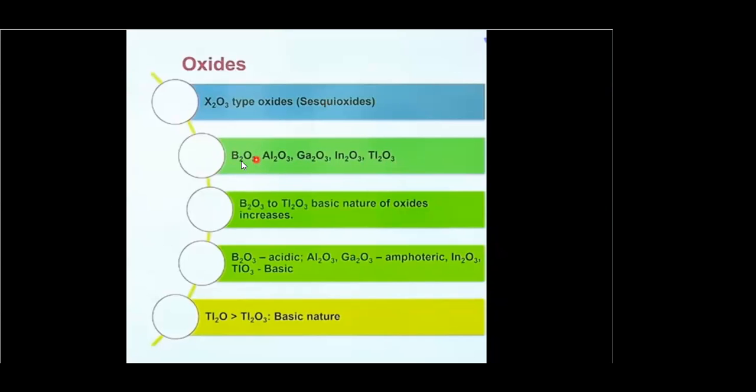Now, this oxide is observed only when amorphous boron reacts with air. When aluminum reacts with air, it forms an oxide layer. This is a protective layer, so it will resist further oxidation of aluminum. That's why aluminum metal is mostly used in our daily life, because it is not oxidized very easily after the formation of a protective layer. So what is the nature of these oxides?